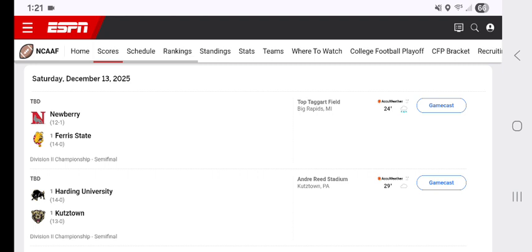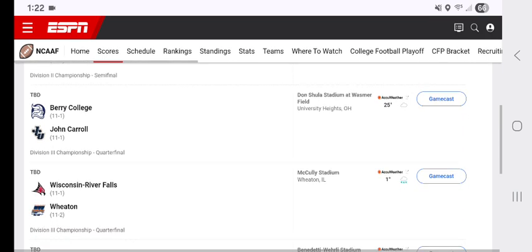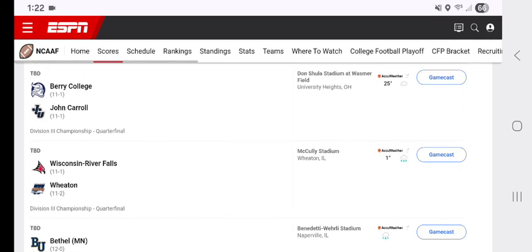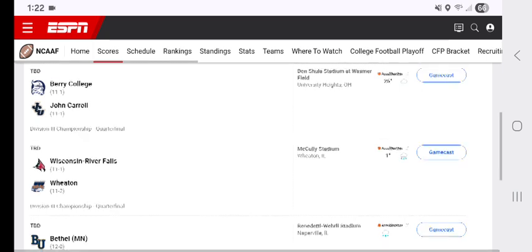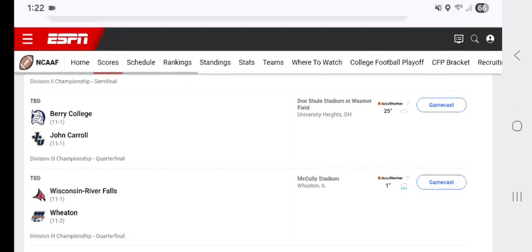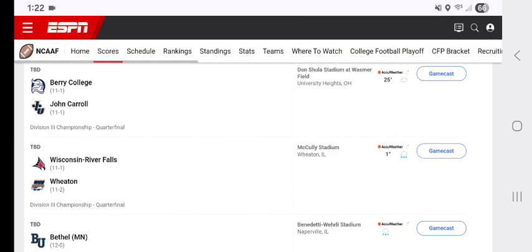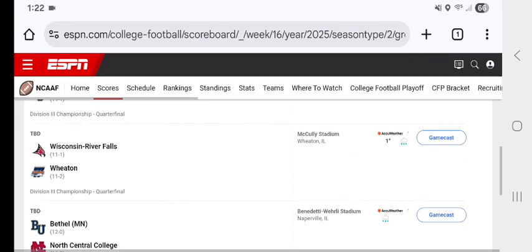Okay, so which one is Newberry first? I'm assuming it's probably going to be the noon Eastern, and Harding University the 3:30 Eastern. It's back-to-back. Usually in the Division 3 championship, they've been having the games at noon Eastern, and I'm assuming that's going to be the case here.